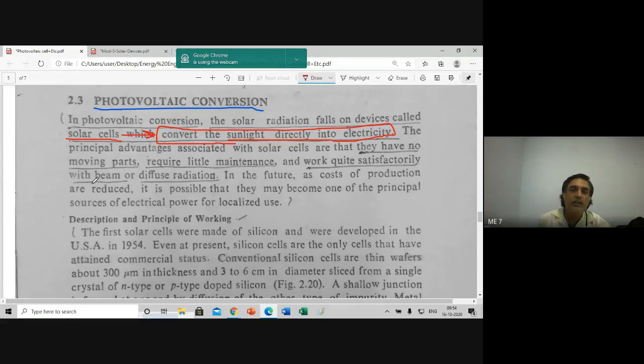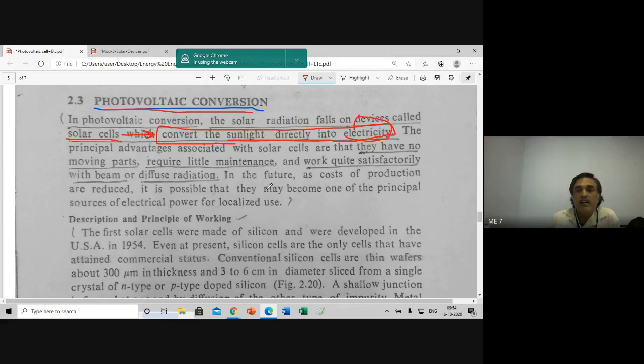This is the only device available till today's technology which converts one source of energy directly into electrical energy. All others are kinetic energy, potential energy to mechanical energy to electrical energy, chemical energy, heat, like that conversions will be there. But here, direct conversion to electricity is possible. That is why today and tomorrow the promising source of energy device is the photovoltaic conversion.